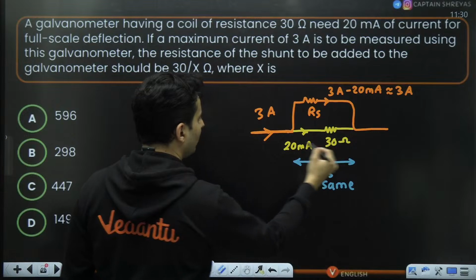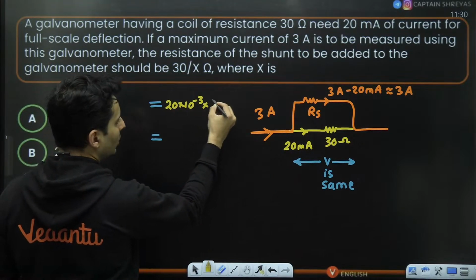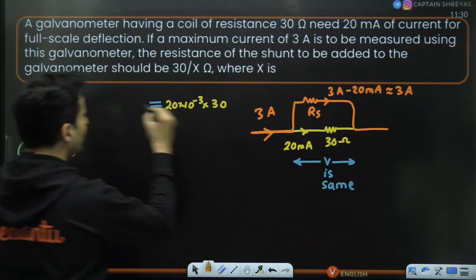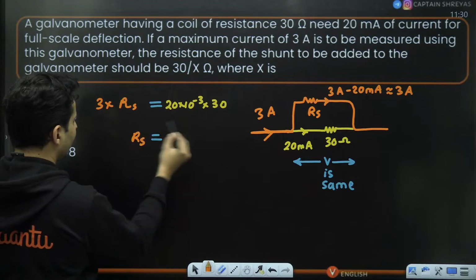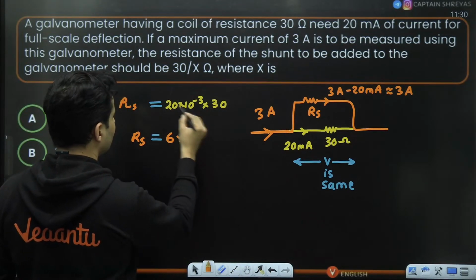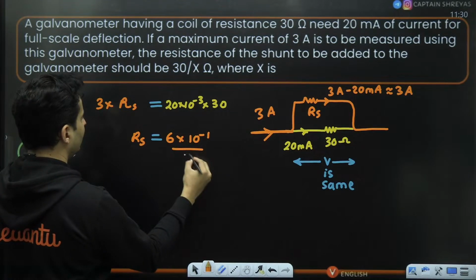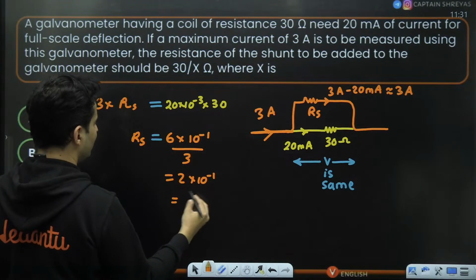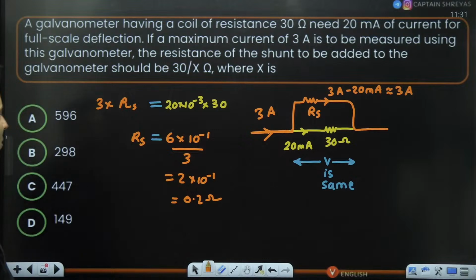Approximately it will be 3 amperes minus 20 milliamperes, which is approximately 3 amperes only, because this is a very small number. So we can clearly see that because they are in parallel, the voltage drop is going to be the same. So voltage drop across this resistance will be 20 into 10 to the power negative 3 into 30, I into R. Across this it will be 3 into RS. So RS will be 2 into 10 to the power minus 1, which is basically 0.2 ohm.